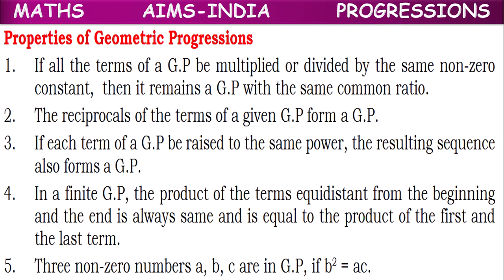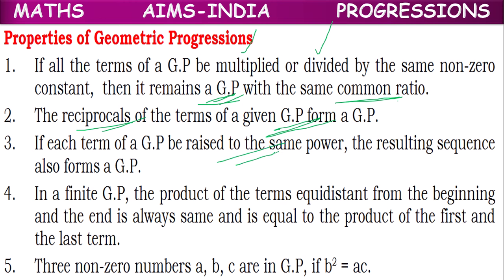Okay, children, these are the properties of geometric progression. If you have a GP, you can multiply all the terms by the same number, or divide all the terms by the same number, and the resulting sequence will also be a GP with the same common ratio. If you take reciprocals, the resulting sequence will be a GP.